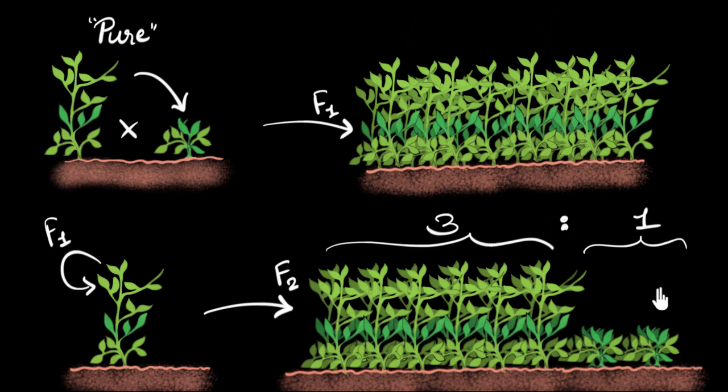And so the two important questions to answer over here are, in the first case, why did we get all tall? Why wasn't the short trait seen at all? And another question is, in the second case, suddenly where did the short trait come from? Why is it in the ratio 3:1 always? It's as if the short trait has skipped one generation and then appears back in the next generation. What's going on? How do you explain all of this?